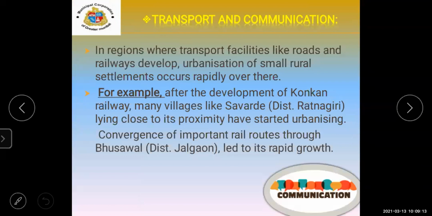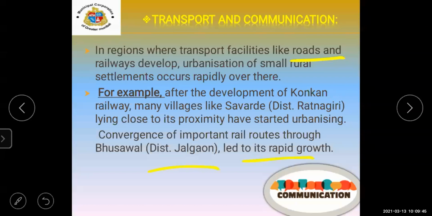In regions where transport facilities like roads and railways develop, urbanization of small rural settlements occurs rapidly. For example, after the development of the Konkan Railway, many villages like Savarde in Ratnagiri district, lying in close proximity, have started urbanizing. The conversion of important rail routes through Bhusawal district led to the rapid growth of Jalgaon.